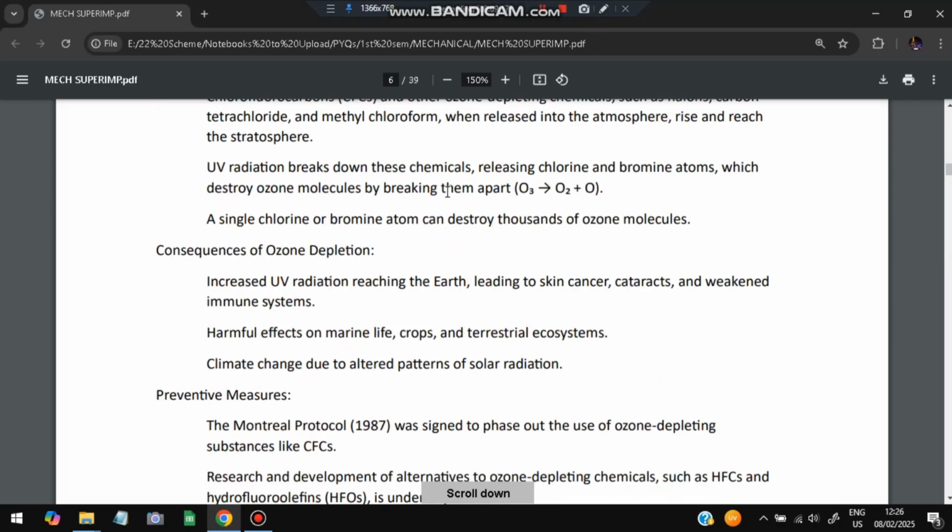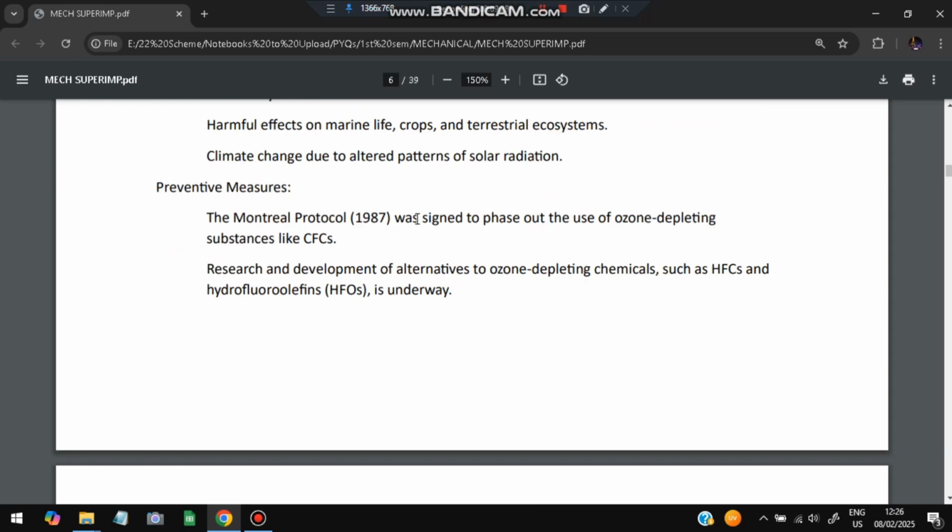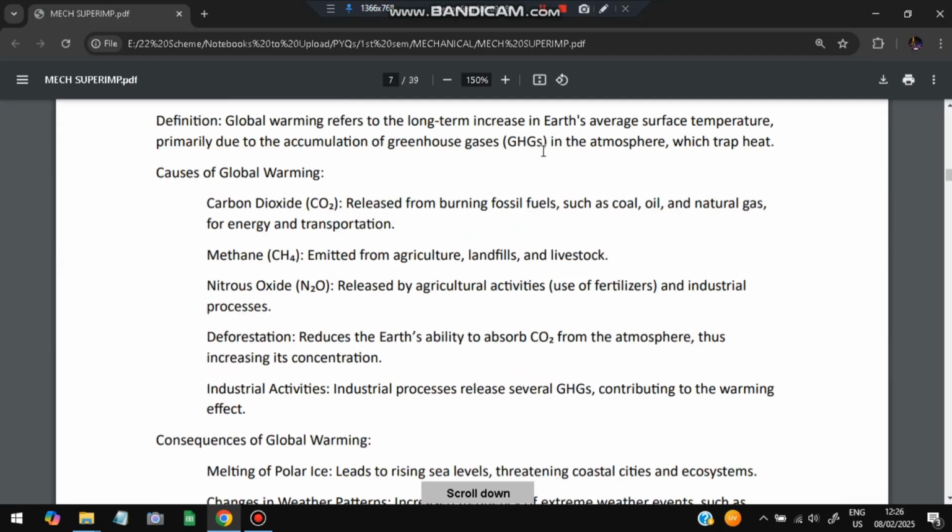The consequences will be increased UV radiation leading to skin cancer, cataracts, weakened immune systems, harmful effects on marine life, and climate change will also happen due to the solar radiation. Preventive measures: there are some protocols going on, like the Montreal Protocol, and research and development to help prevent these kinds of things from happening. That is about ozone depletion.